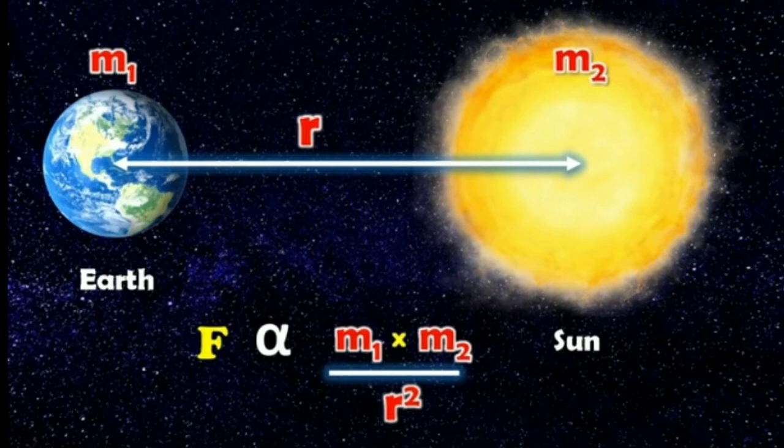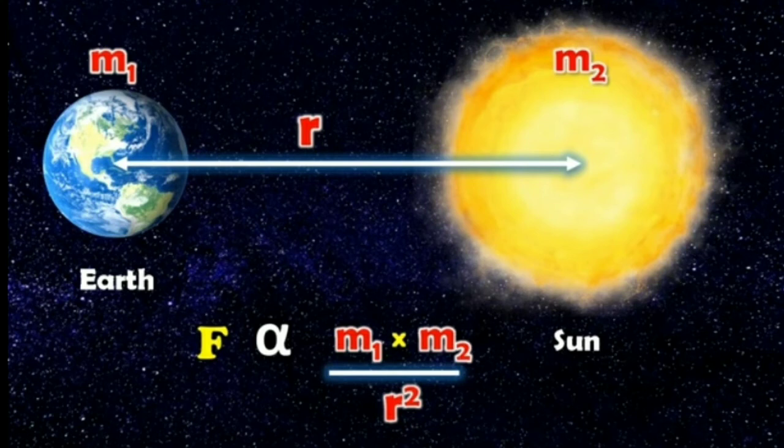The force is directly proportional to the product of the masses of the two objects. Product means multiplication, right? We have m1 and m2 as the masses of these two bodies, so force is directly proportional to the product of m1 and m2. Understood up till here? It is inversely proportional to the square of the distance between them.